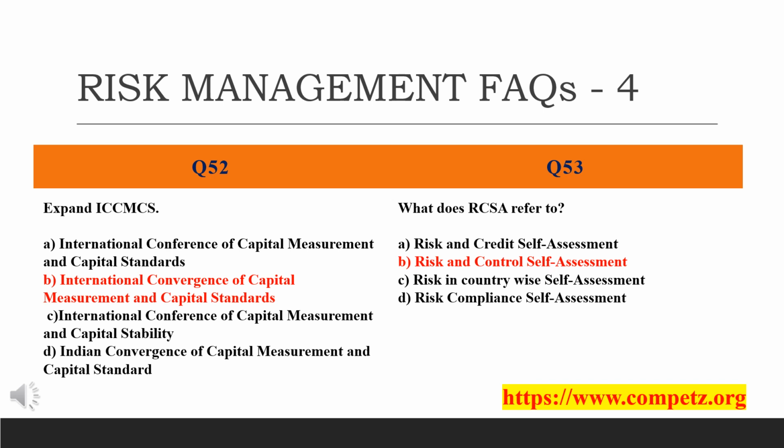Third, International Conference of Capital Measurement and Capital Stability. And the last option, Indian Convergence of Capital Measurement and Capital Standards. What will be the answer here? The answer is B, International Convergence of Capital Measurement and Capital Standards.